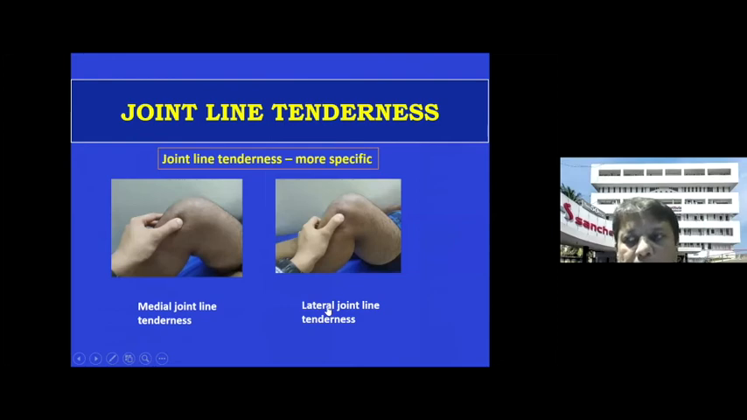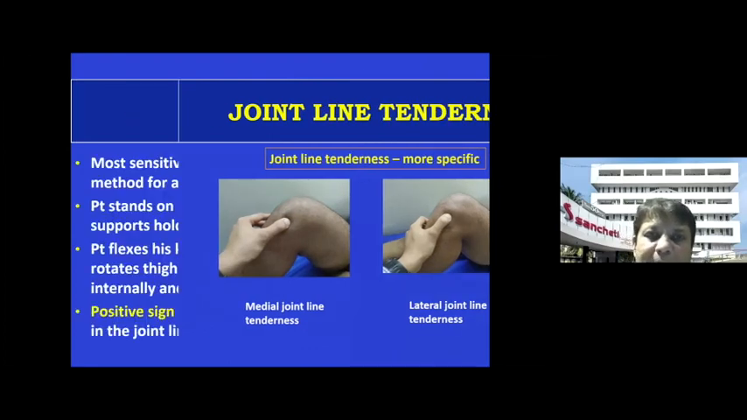What is more important for me, I would say, is the joint line tenderness. If there is tenderness on the medial joint line or the lateral joint line, then that is more pathognomonic of a medial or a lateral meniscus tear. So I give joint line tenderness more importance than a McMurray's test.